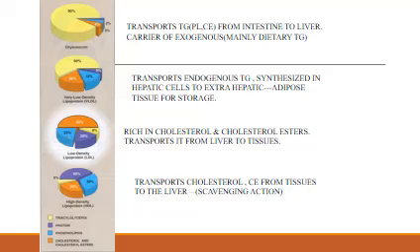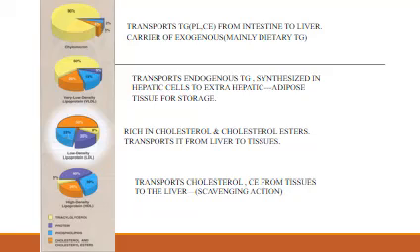Now, let's look at low density lipoprotein. Low density lipoprotein is very rich in cholesterol and cholesterol esters, and its role is to transport it from the liver to the tissues. That's why it is known as the bad cholesterol. It is transporting cholesterol from the liver to the tissues and it gets stored there. Now, lastly we have HDL.